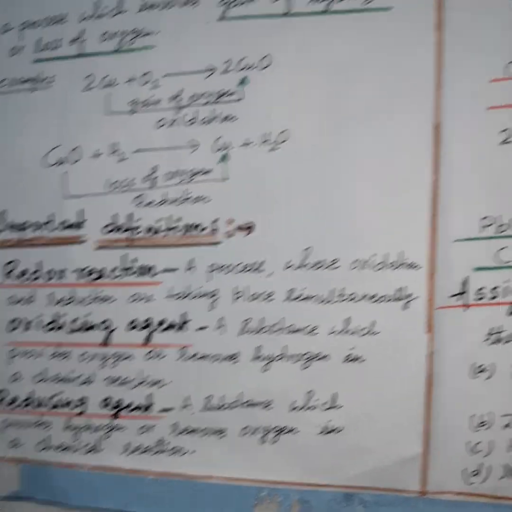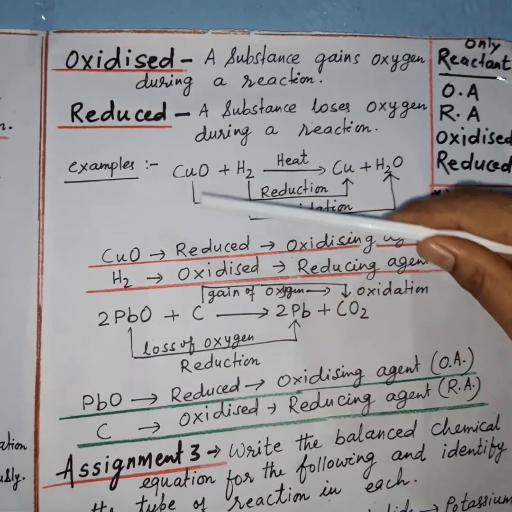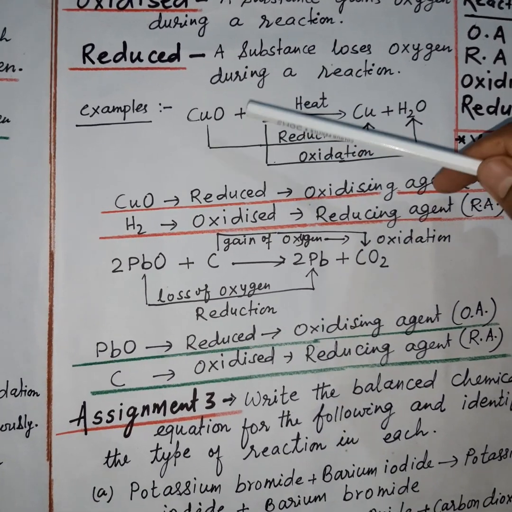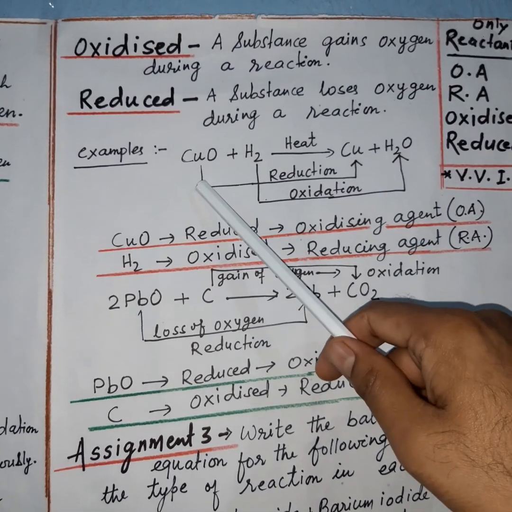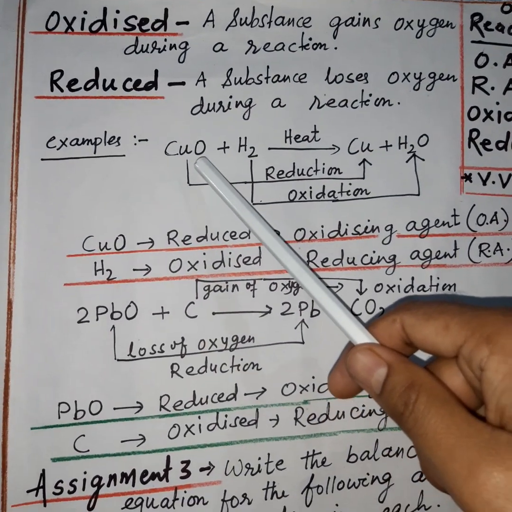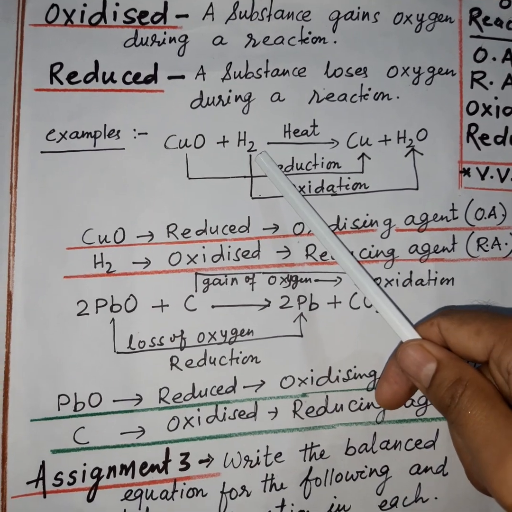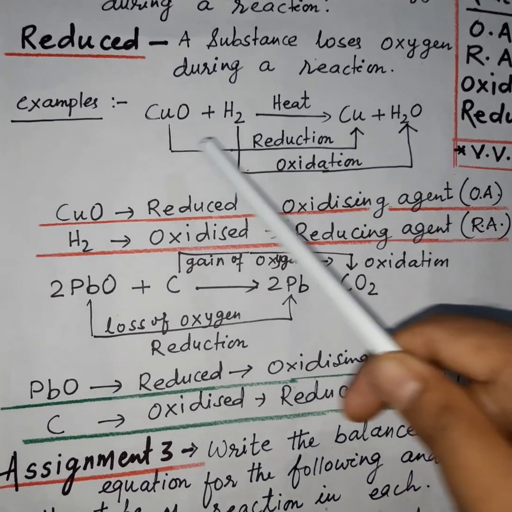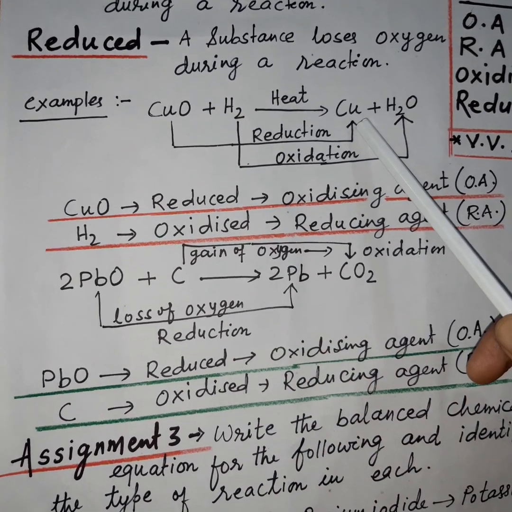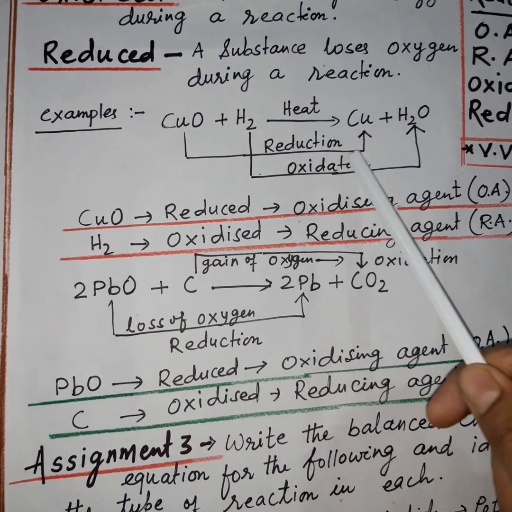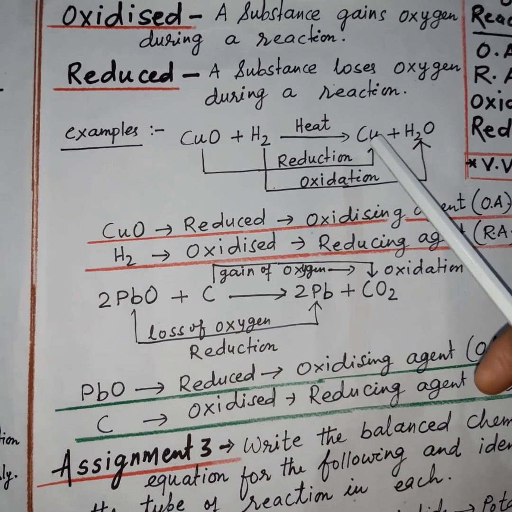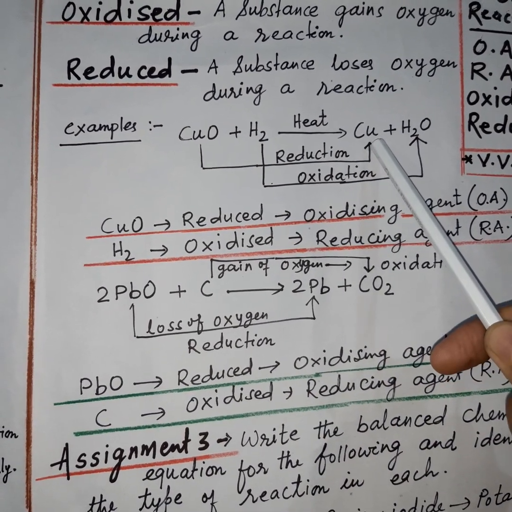These terms, oxidizing agent, reducing agent, oxidized and reduced, can be explained by taking a suitable chemical reaction. In the first chemical reaction, when copper oxide reacts with hydrogen in the presence of heat, copper and water are formed. This part explains reduction because there is a loss of oxygen. Here copper oxide loses oxygen and copper is formed.